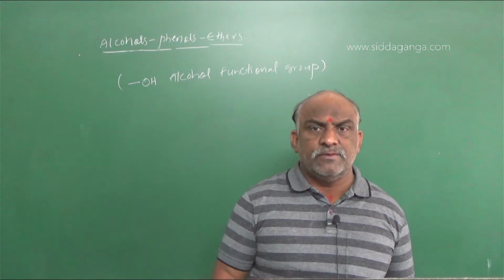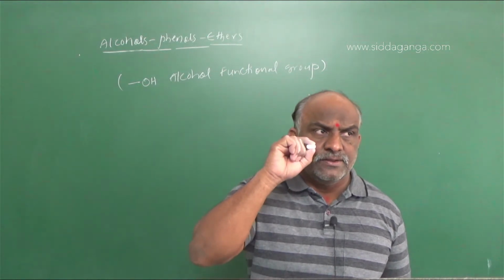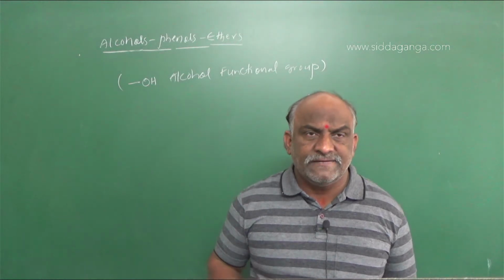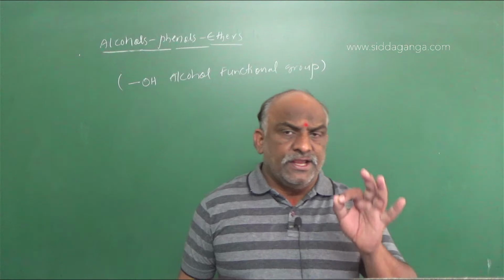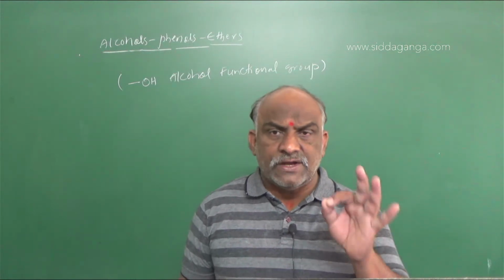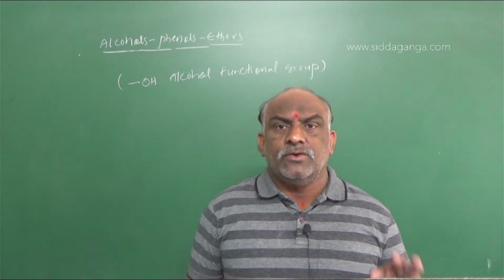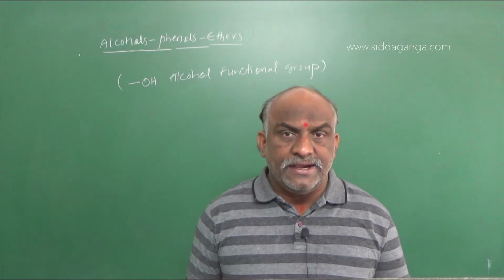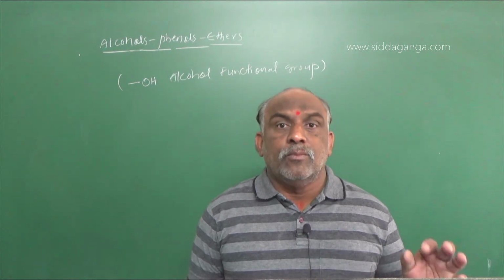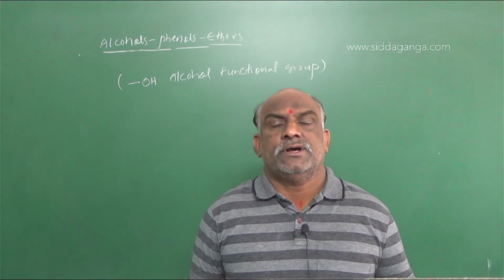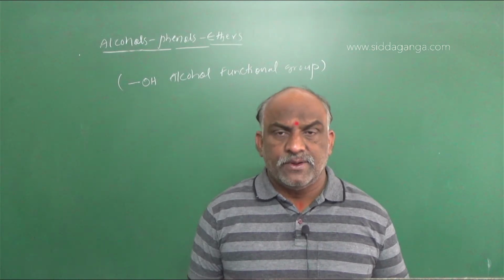Before that, we should go with one more point regarding this. If a given organic compound contains one OH group, it is said to be monohydric. 2 OH groups, dihydric; 3 OH groups, trihydric; more than 3 OH groups are said to be polyhydric alcohols.